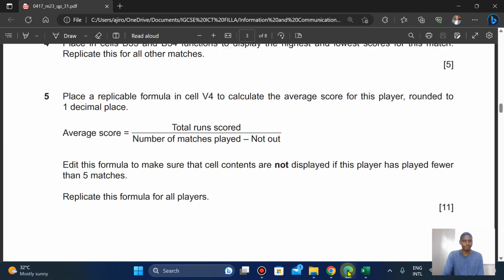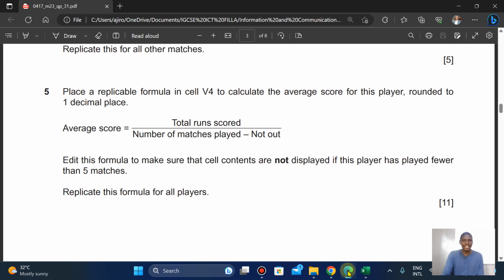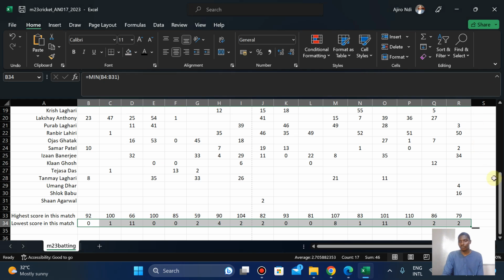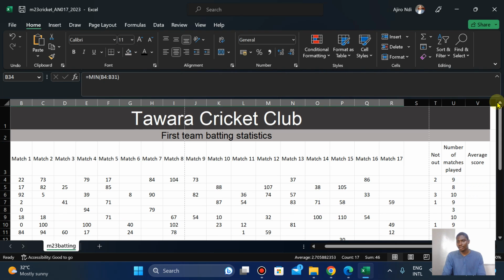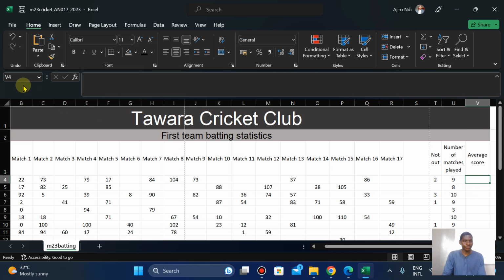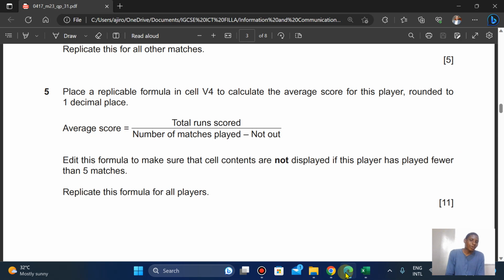Question 5. Place a replicable formula. What this means is a formula you can replicate across cells, in cell V4. Let's look for it. V is right here, this is the V column. Let's check here, V4. Okay, so let's do that. To calculate the average scores for these players, rounded to 1 decimal place. So they've given us a formula to use.